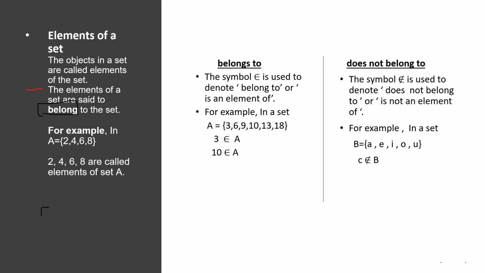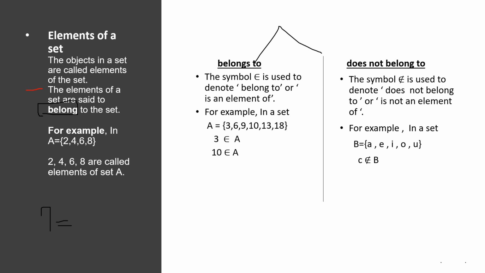But if I ask, does 7 belong to set A? No, it does not. Why? Because 7 is not present in the set. 7 is not written anywhere here. So 7 doesn't belong to the set A. It's explained here further: belongs to and doesn't belong to.